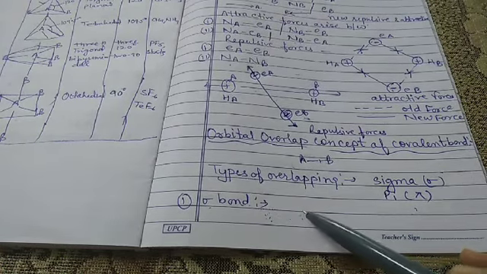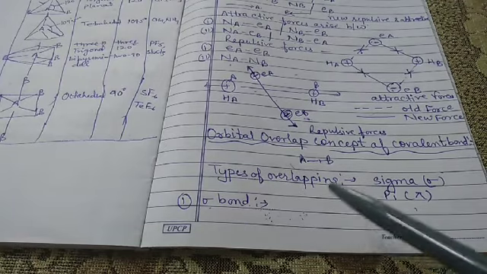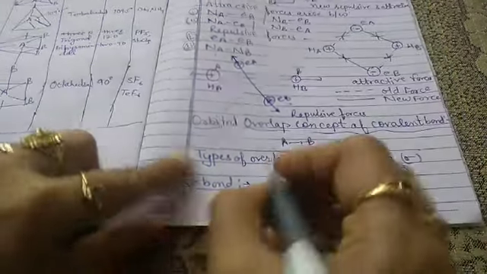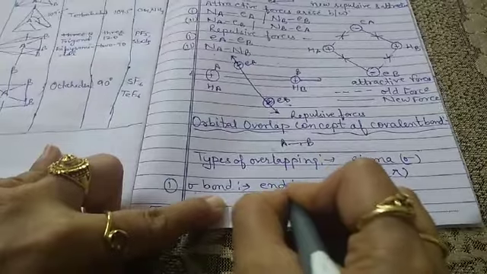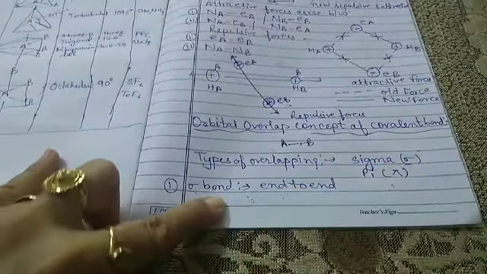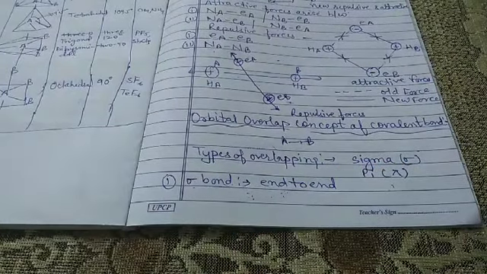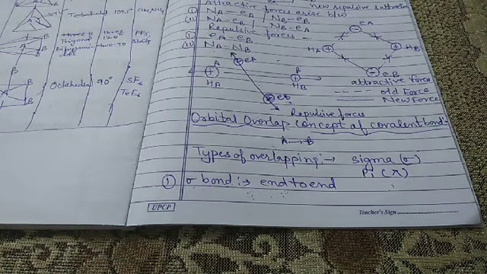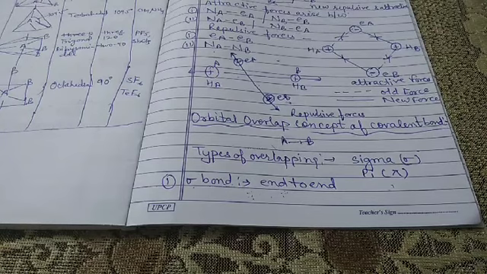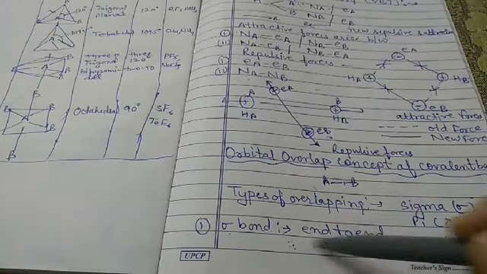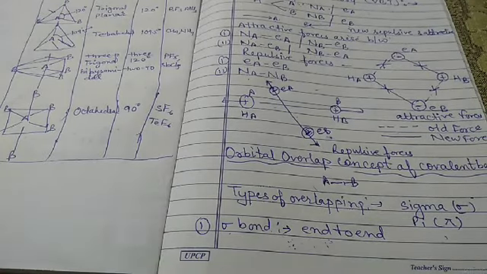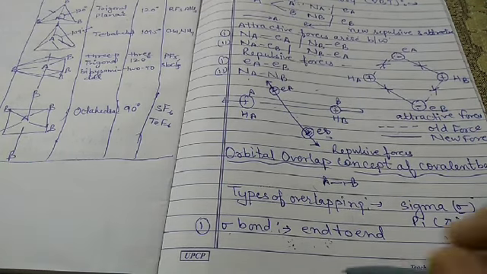Here end-to-end overlapping takes place in case of the sigma bond, and the sigma bond is also called head-on overlap or the axial overlap.